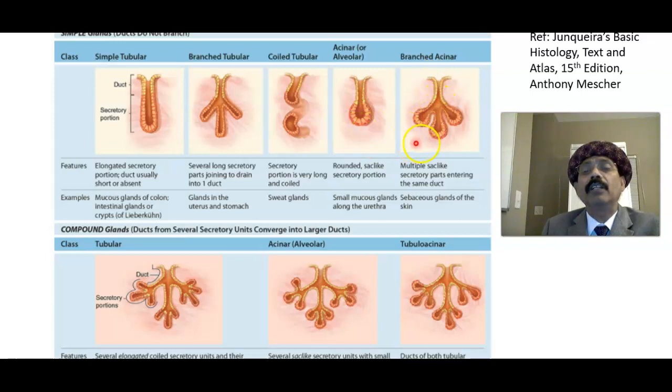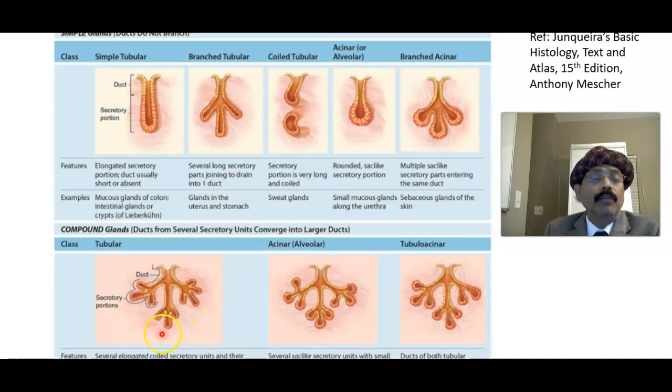Branched acinar gland. These are all simple, meaning that their duct does not branch out. Here the branched acinar gland is found in the sebaceous gland of the skin. Compound gland means that ducts from several secretory units converge into a large duct, and the ducts are lined by stratified cuboidal or stratified columnar epithelium.